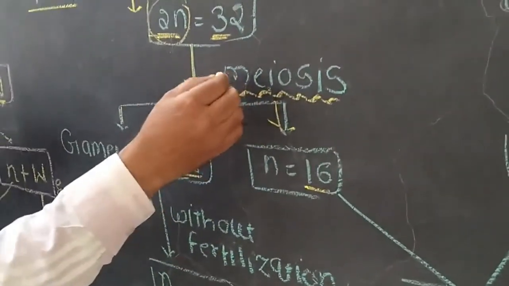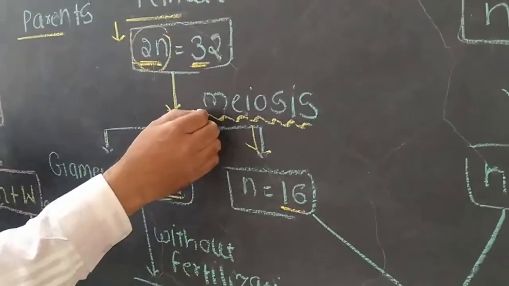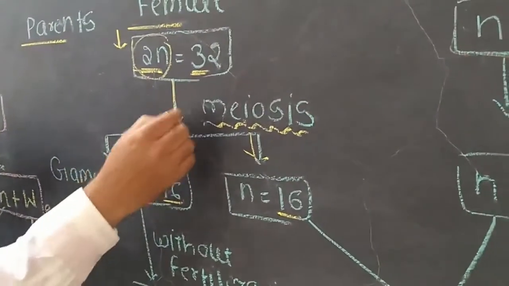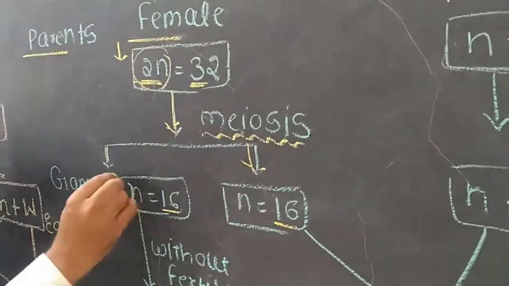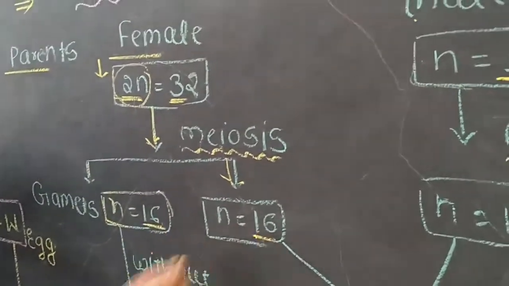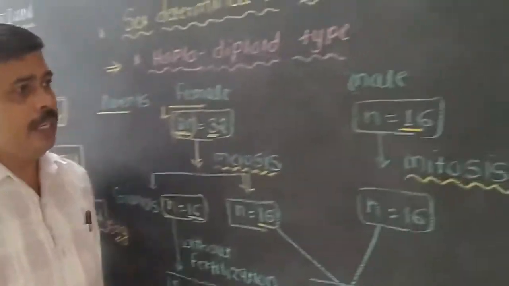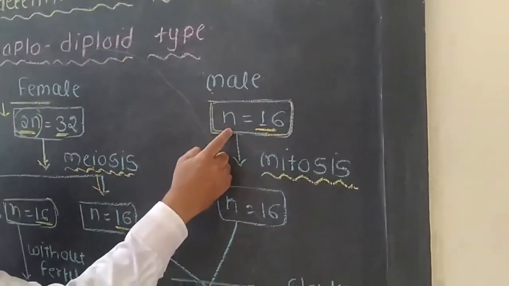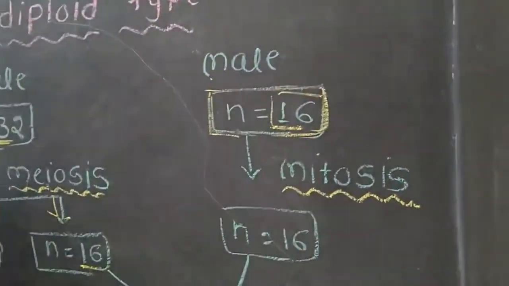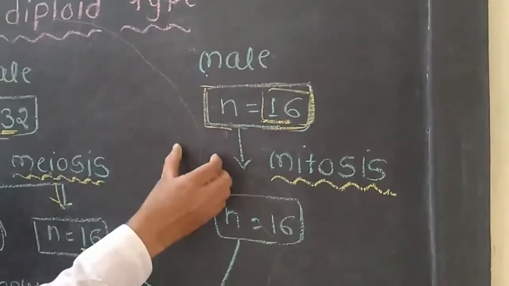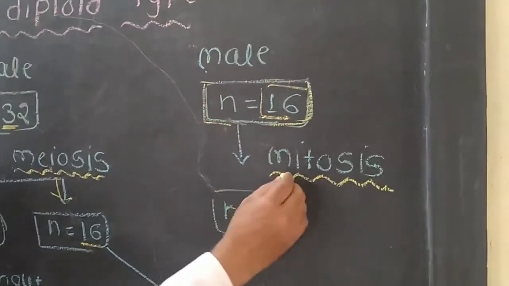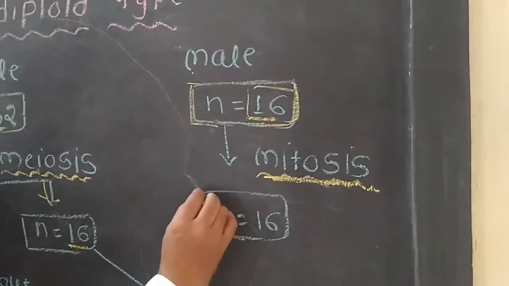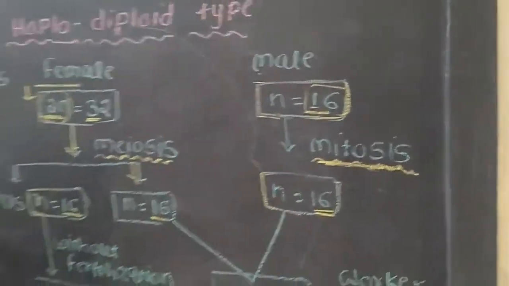Meiosis is a reduction division. Reduction division means the chromosome number is reduced to half, so after the division of the cell, the daughter cells contain 16 chromosomes each. Now in case of the male, the reproductive cells will be haploid, with 16 chromosomes. These cells do not undergo meiosis; they undergo mitosis, so the chromosome number remains the same. So the sperms contain 16 chromosomes.